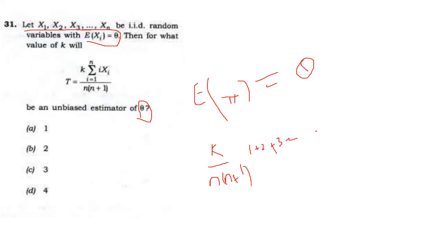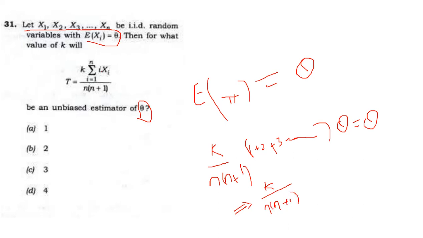Here the common factor is the expected value. Here the expected value is theta, equal to theta. Here theta will be cancelled out. Then finally we got k upon n into n plus 1.